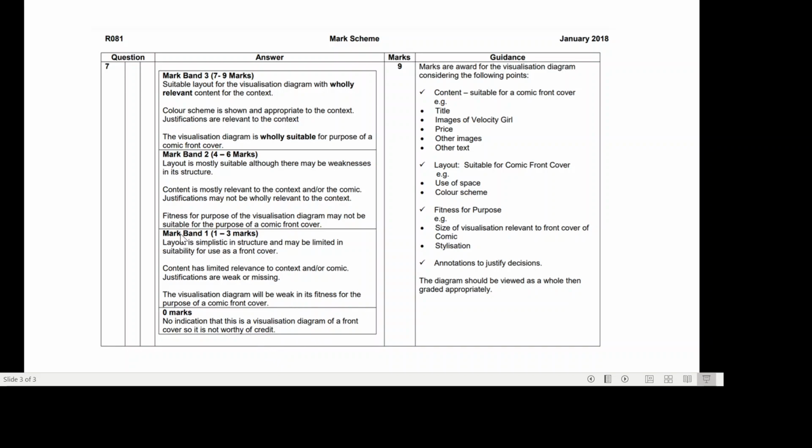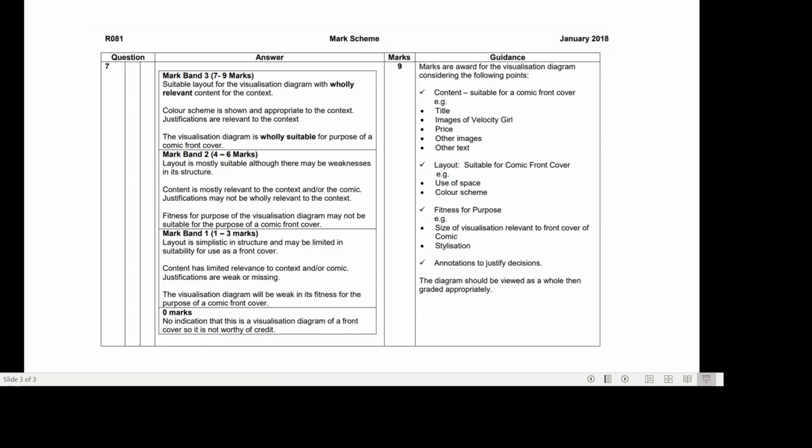For mark band 1, for 1 to 3 marks, the layout is simplistic in structure and may be limited in its suitability for use as a front cover. Content has limited relevance to the context and or comic. Justifications are weak or missing. The visualization diagram will be weak in its fitness for the purpose of a comic front cover.